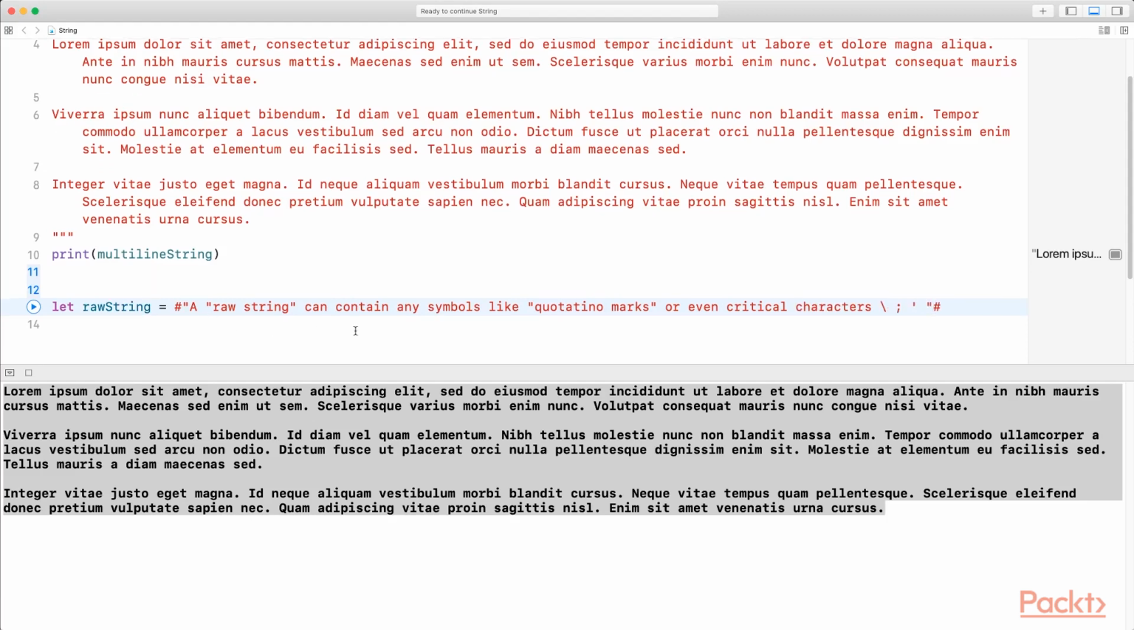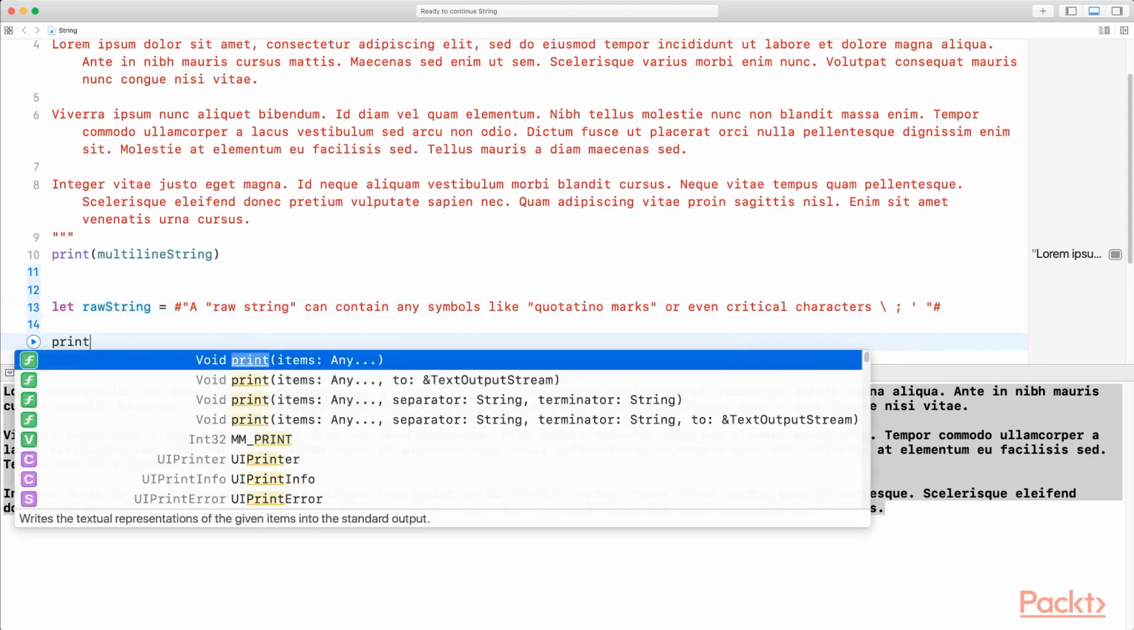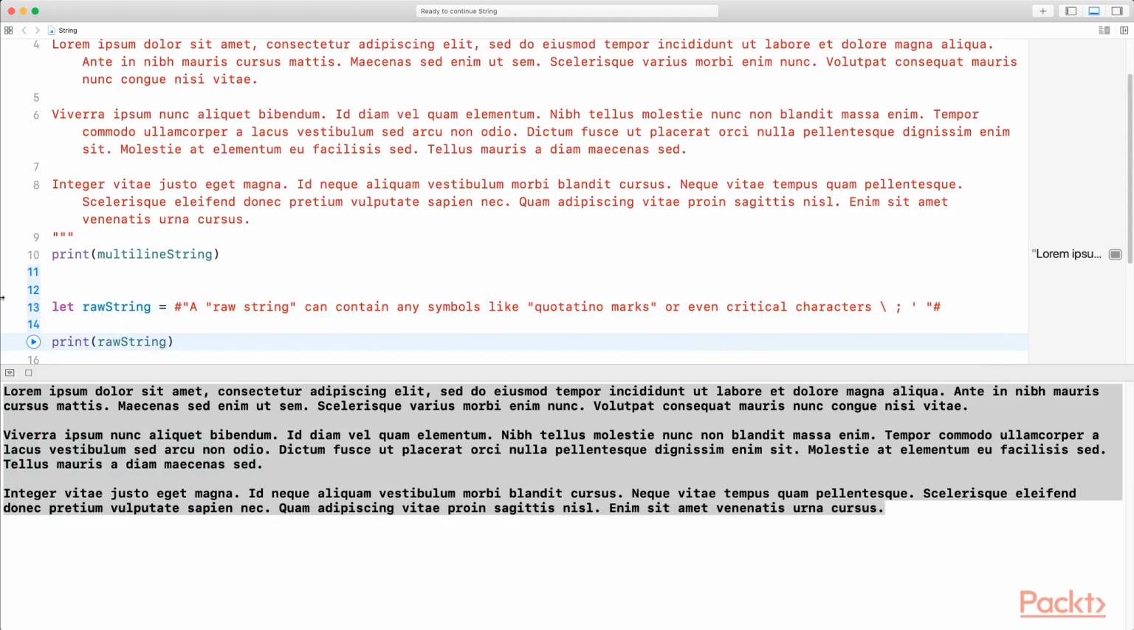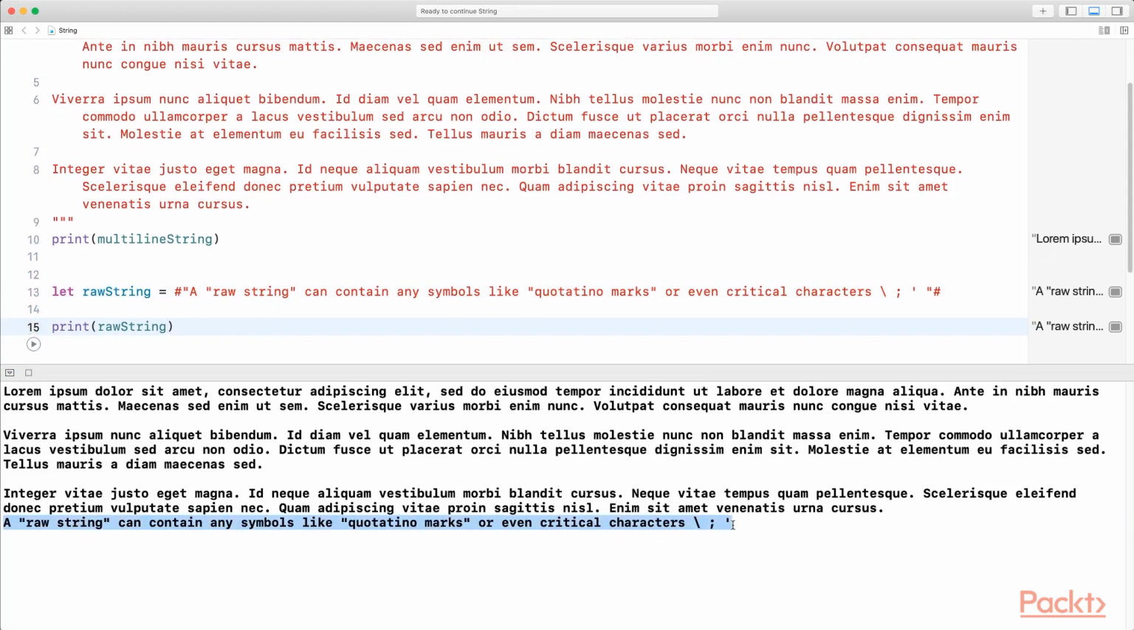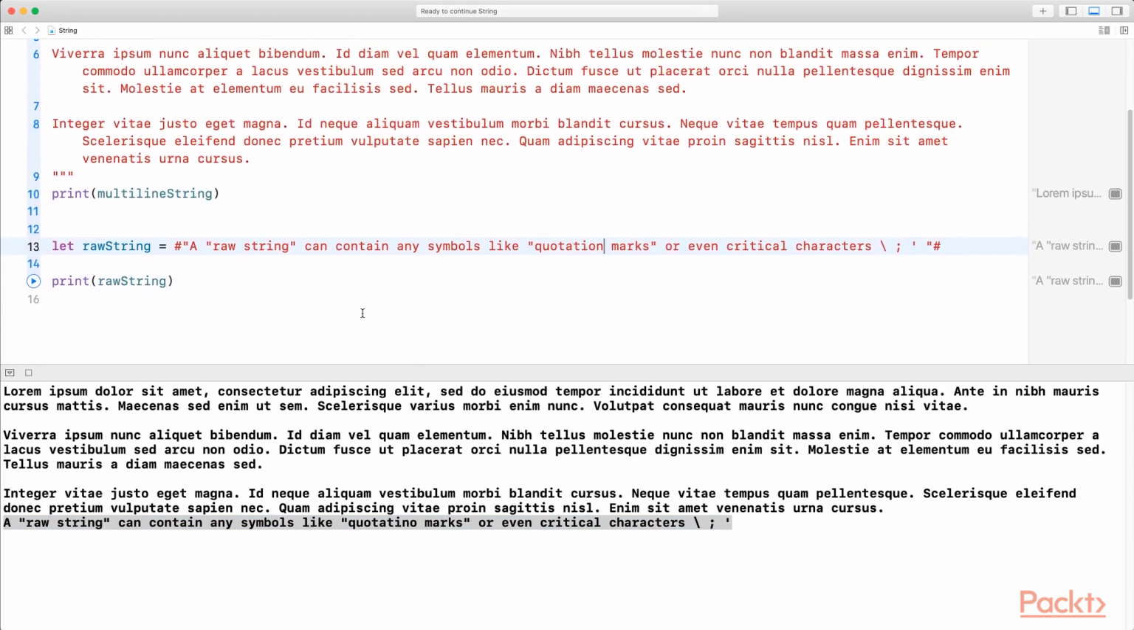Now we've entered a raw string that contains symbols like quotation marks and other critical characters, and we're going to print that string. So you can see the power of raw strings down here. Everything is just interpreted as a string. Quotation mark, it doesn't matter, but let's fix that misspelling.